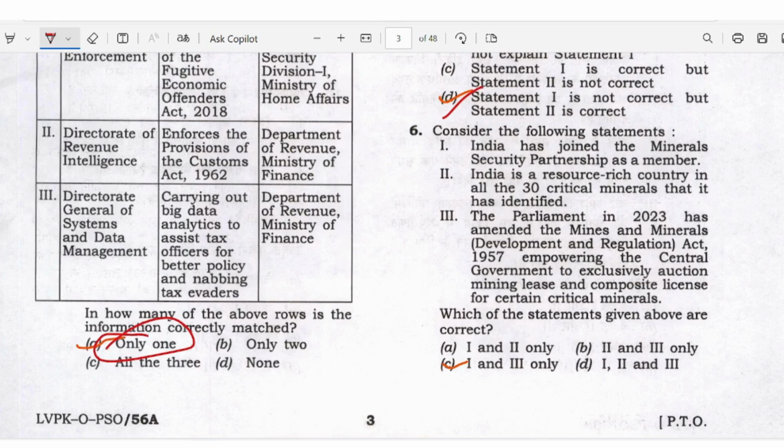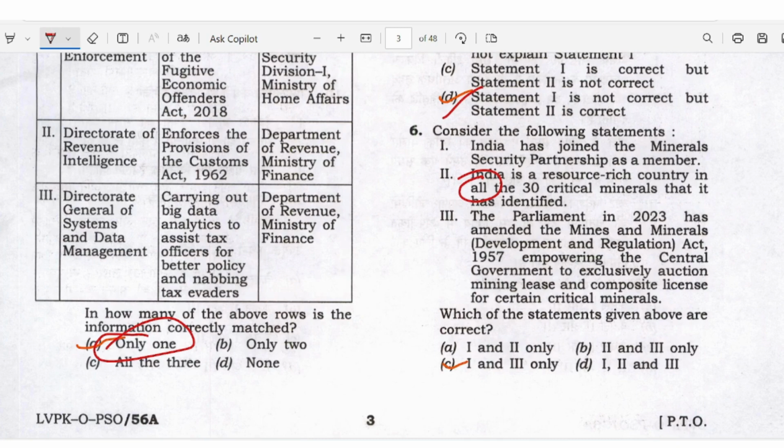India has joined the Mineral Security Partnership as a member. India is a resource rich country in all the 30 critical minerals that it has identified. The Parliament in 2023 has amended the Mines and Minerals Act 1957, empowering the central government to exclusively auction the mining lease and composite license for certain critical minerals.